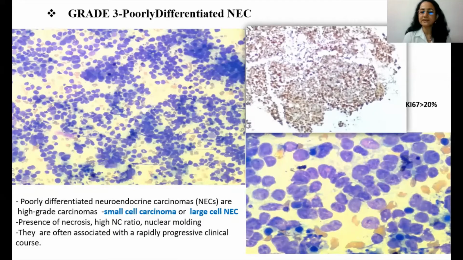The Ki-67 was more than 20%. These tumors are either of the small cell carcinoma type or the large cell type, and they are often associated with a rapidly progressive clinical course.